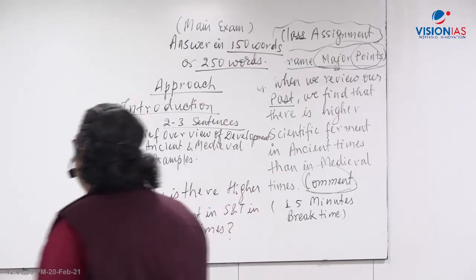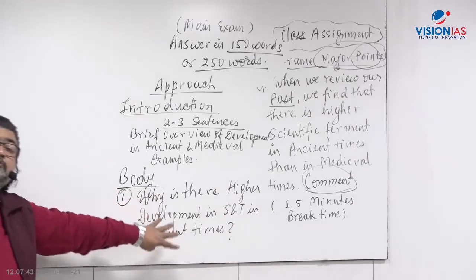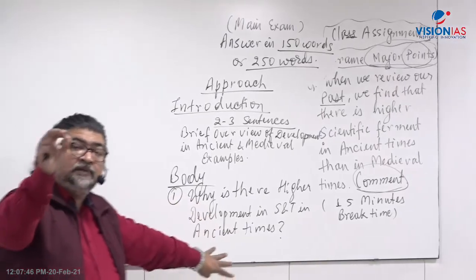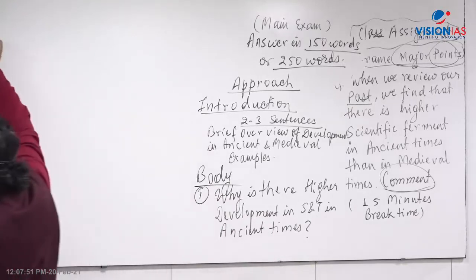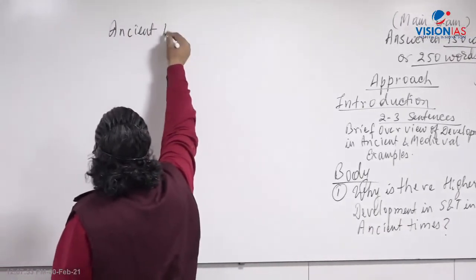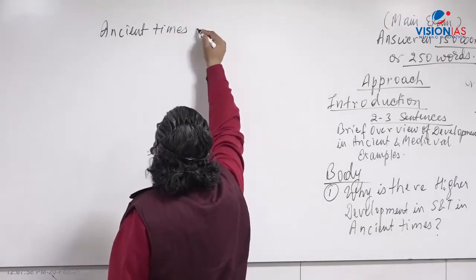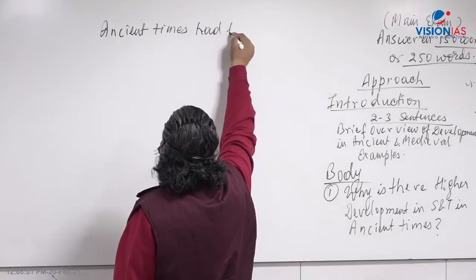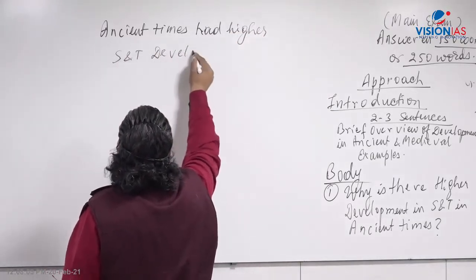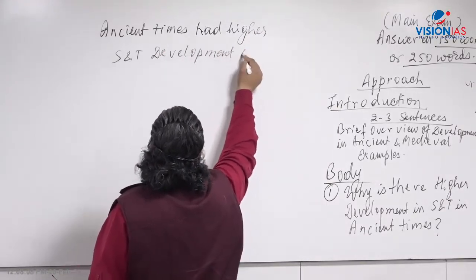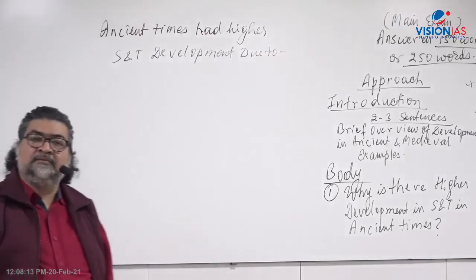So now what will you give here? You will start the answer like this. You don't have to write the question. I am writing the question just to make you understand. Your answer in the body should start like this. The body of the answer: ancient times had higher science and technology development, due to... Now you don't have to write a paragraph.